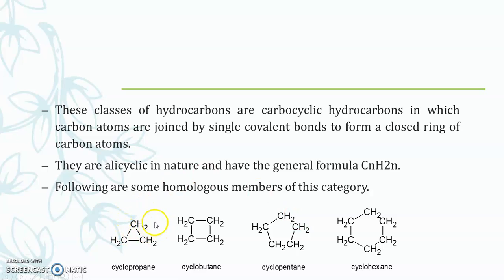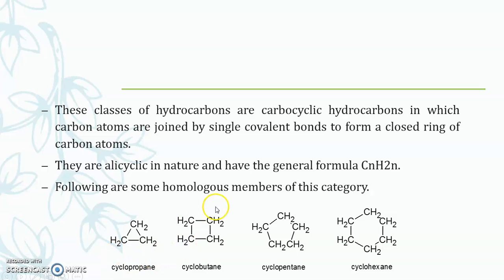As in the introduction, we discussed that the cycloalkanes are nothing but polymers of the methylene group, that is (CH2)n. So here also you can see that there is only the presence of CH2 units, which leads to the formation of these compounds.